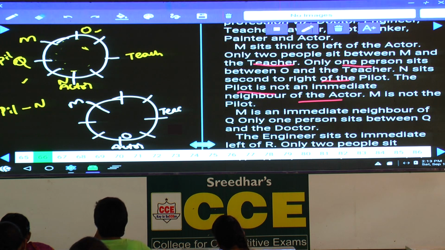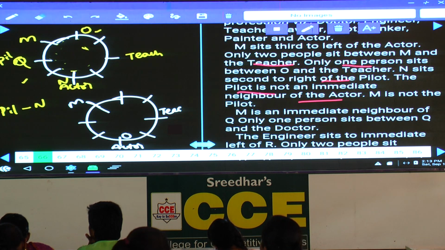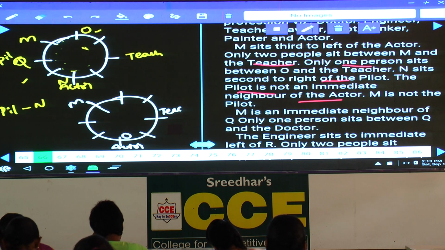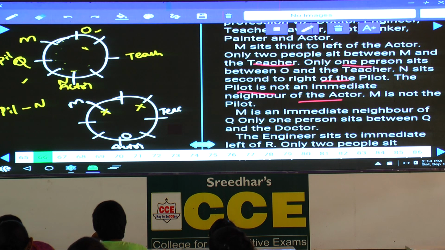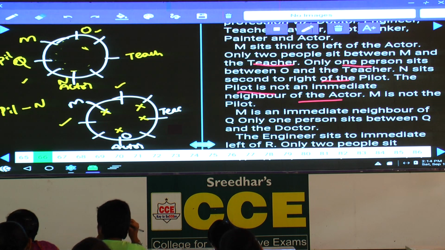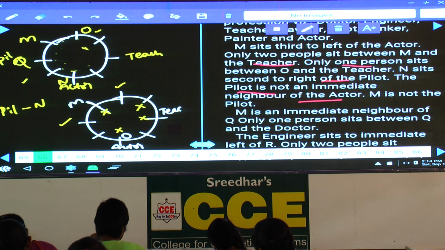Now again in this case, where should this pilot be here? Only 1 person between O and the teacher, and N sits second to the right of the pilot. As N is seated second to the right hand side of the pilot, and M is not the pilot, now pilot cannot be here, and the remaining cases, pilot cannot be at this place, and pilot cannot be here. Then next one, M is an immediate neighbor of Q. As M is an immediate neighbor of Q, Q can be here or here. There are 2 possibilities. As there are 2 possibilities, in the first one we are having only 1 possibility. Let us go with the first one itself as of now. And next one, only 1 person sits between Q and the doctor.